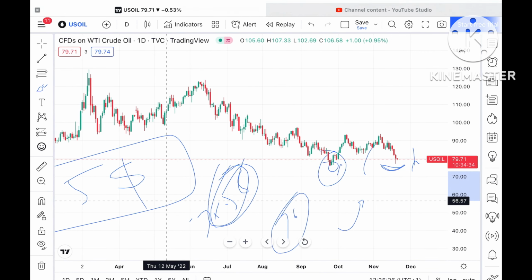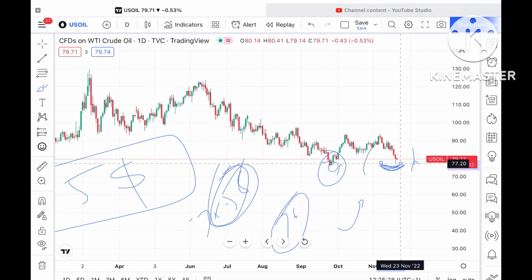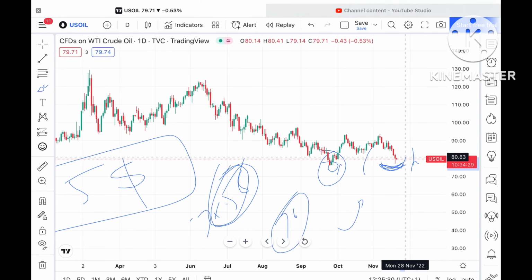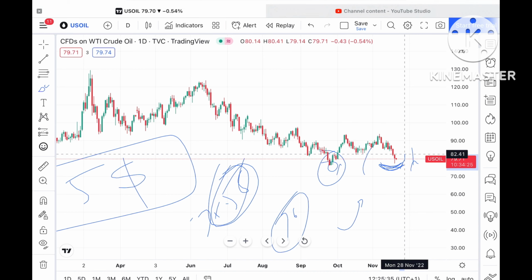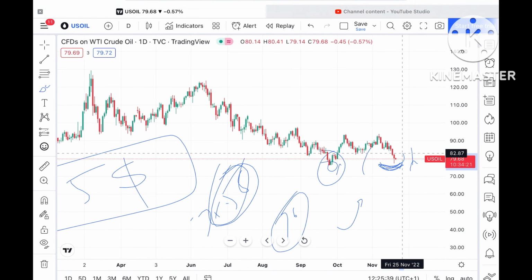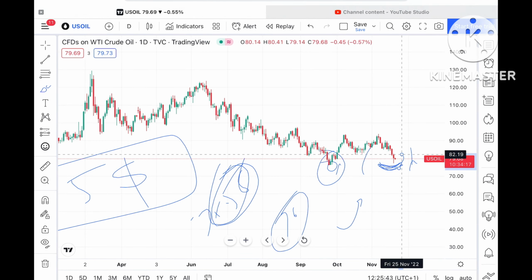Or, if this particular swing forms at this zone and it moves upside, it can go towards a level of $80.37 and then around 82.37, because a level of 82 is already being tested here. So chances are it can move towards a level of 83 and then further upside.